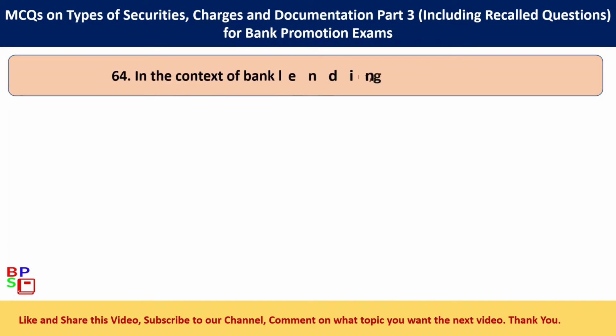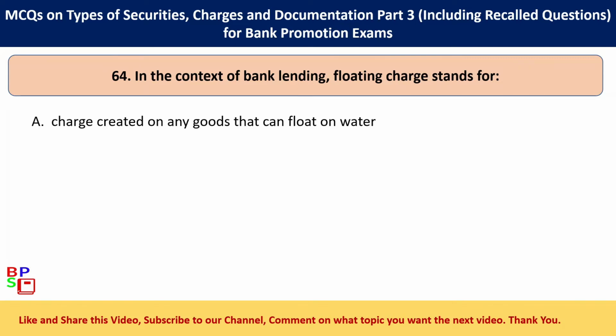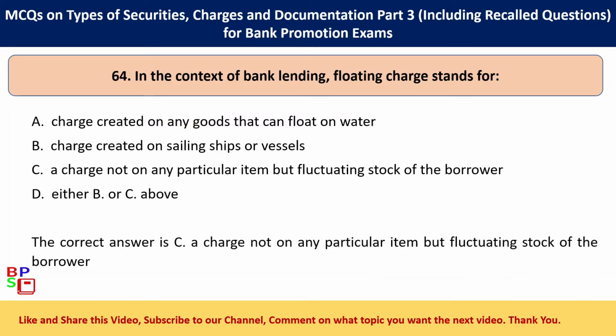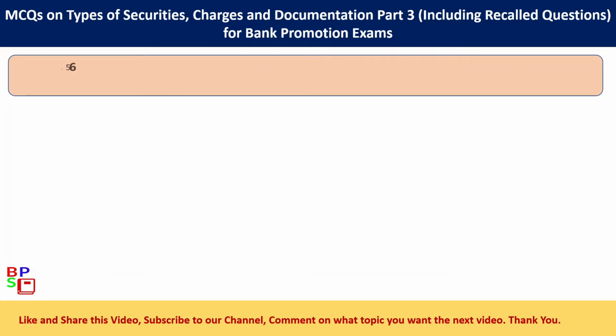64. In the context of bank lending, floating charge stands for Option A charge created on any goods that can float on water. Option B charge created on sailing ships or vessels. Option C a charge not on any particular item but fluctuating stock of the borrower. Option D either option B or option C above. The correct answer is option C a charge not on any particular item but fluctuating stock of the borrower.